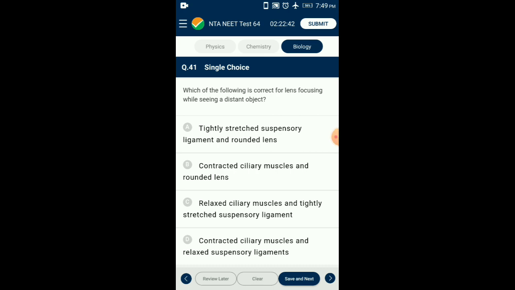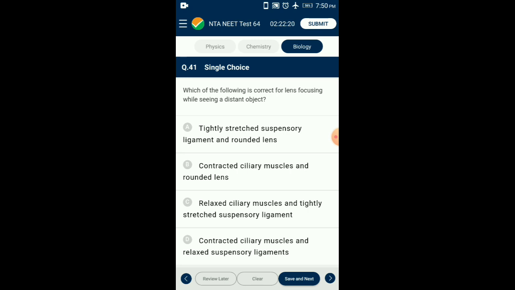Question number 41. Which of the following is correct for lens focusing while seeing a distant object? Human eye has remarkable power of accommodation by changing the convexity of the lens due to action of the muscles of ciliary body and suspensory ligaments.